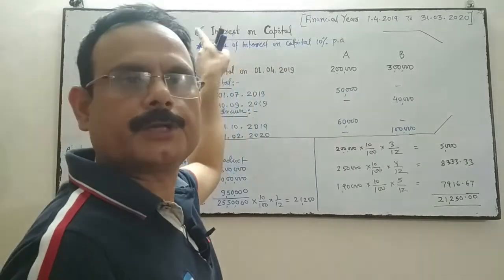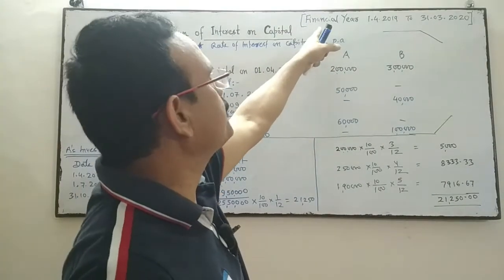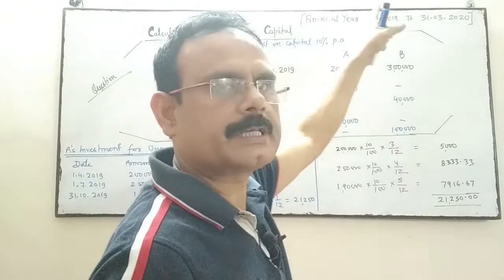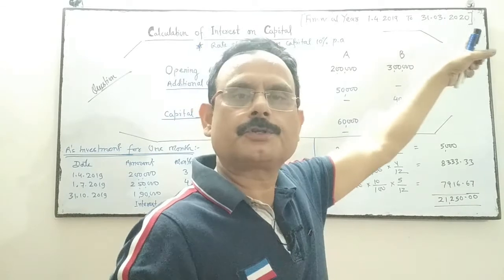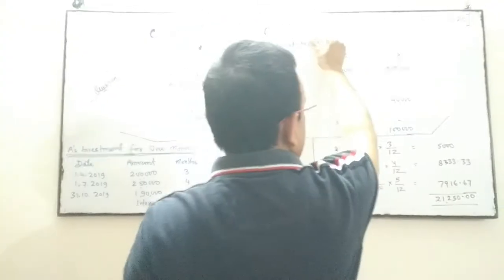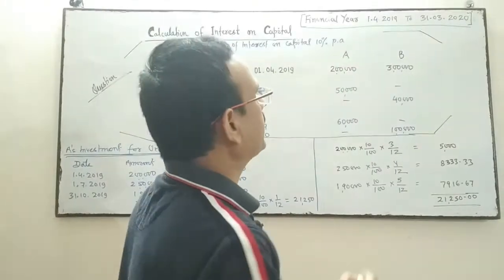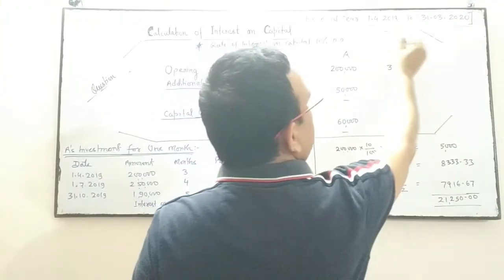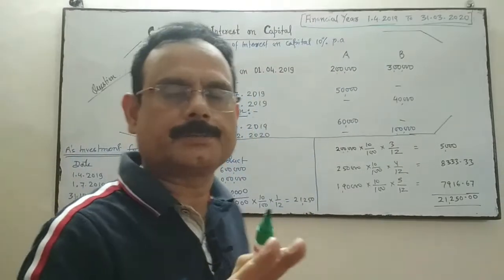Calculation of interest on capital topic. I'm assuming the financial year starts from 1st April 2019 and will be closed on 31st March 2020. This is our financial year, starting on 1st April 2019 and closing on 31st March 2020. This is the first assumption.